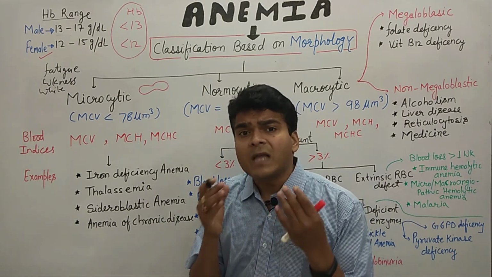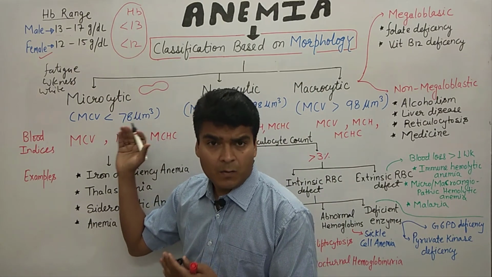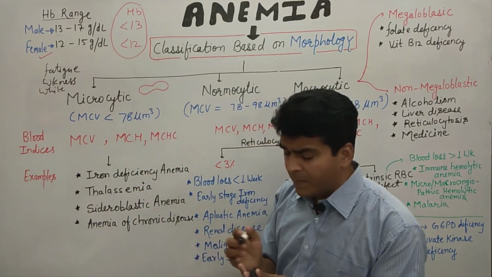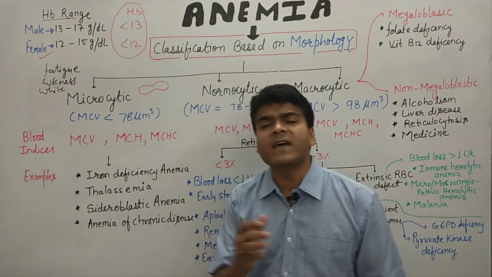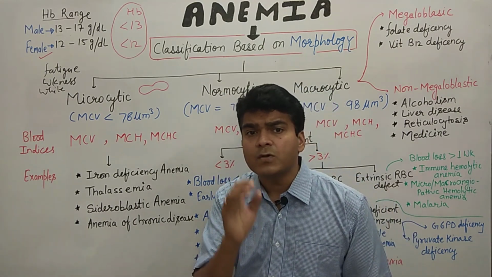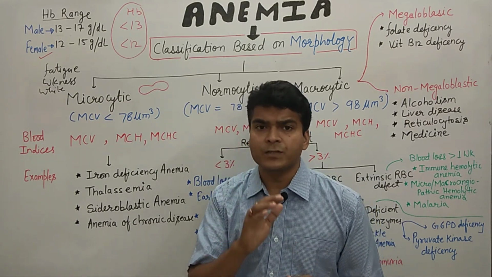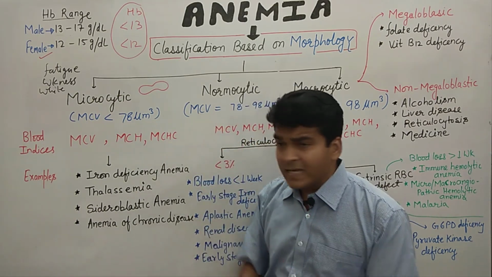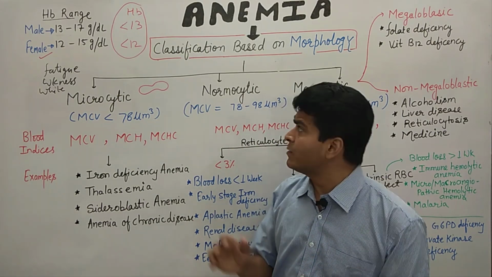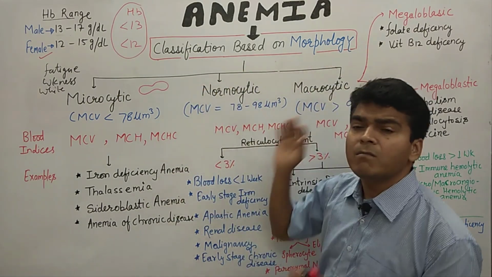Person को ताकत महसूस नहीं होगी। ये सारे symptoms होंगे इसके अंदर। सो अब यहाँ पर आप देखिए कि किस तरह से इसको क्लासीफाई किया गया है। We are classifying anemia on the basis of morphology as well as on the basis of pathophysiology. So in today's class I am going to discuss the classification. This is part 1, the classification based on morphology.